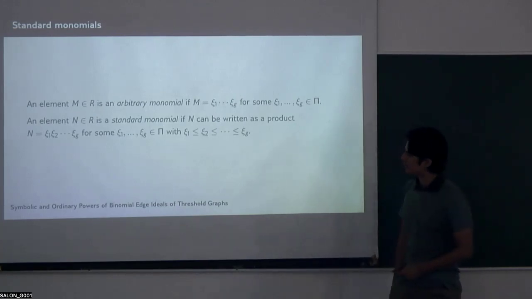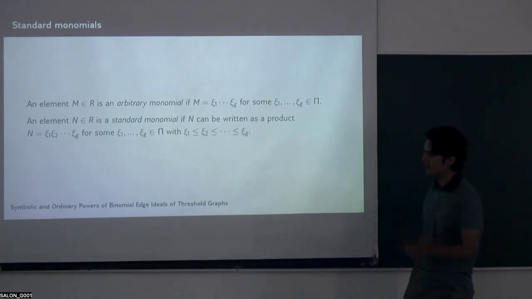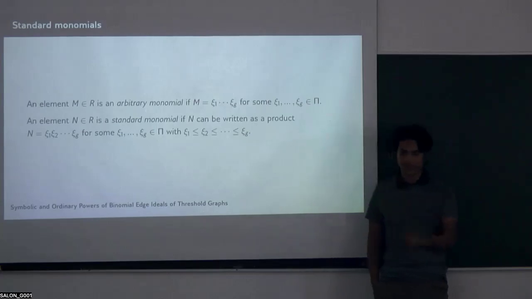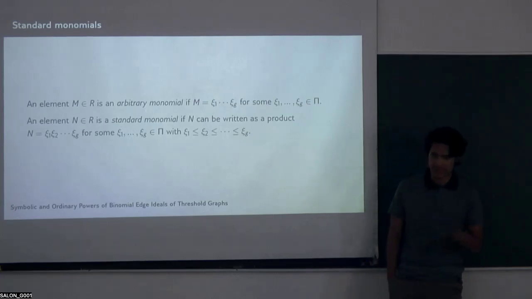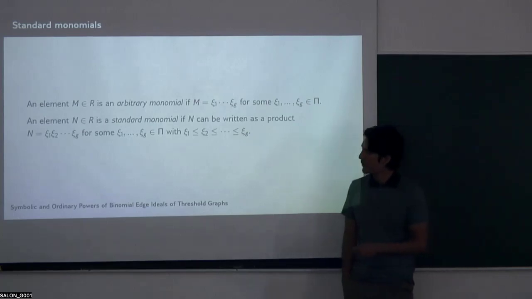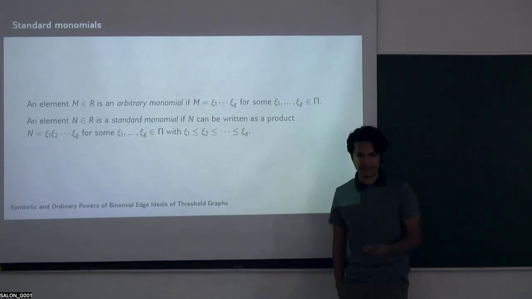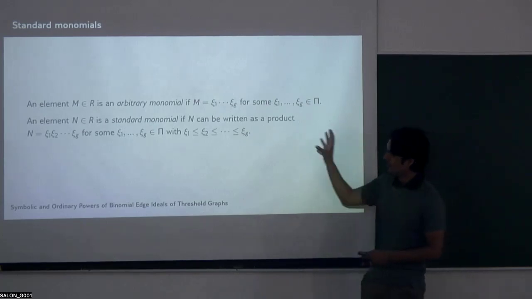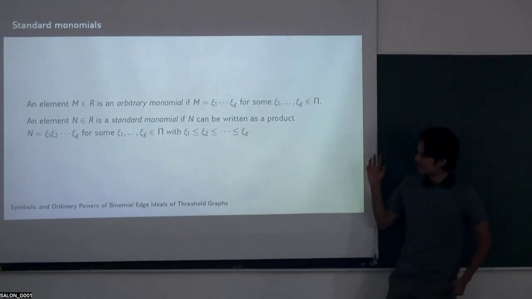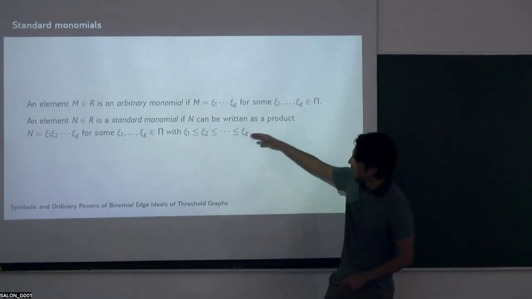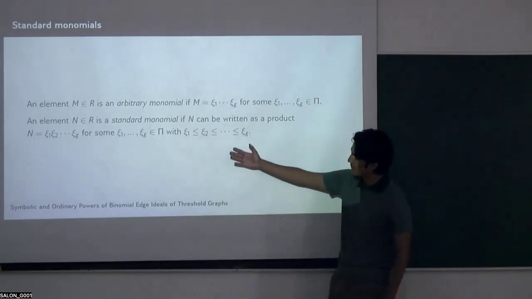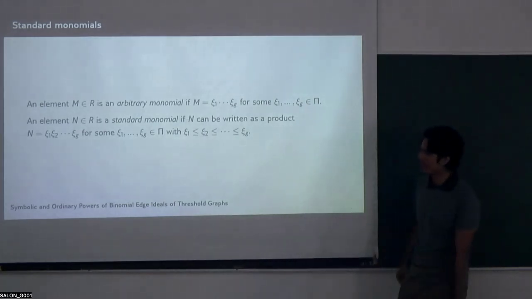Just as in the normal case of a polynomial ring, the set of new variables generates a K-algebra of the ring, and the arbitrary monomials generate the ring as a K-vector space. But with this construction, we lost independence. So that's why we need the standard monomials. The set of all the standard monomials is a K-basis for the polynomial ring. But as this has happened, not all arbitrary monomials are useful, and we need just standard monomials.